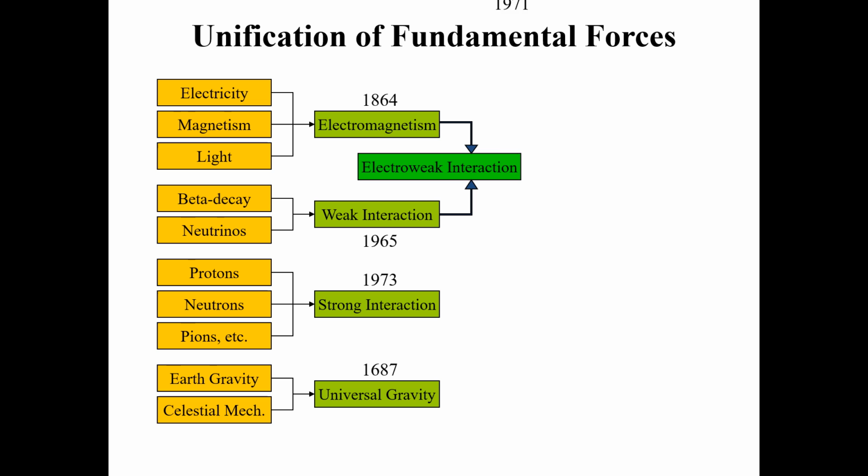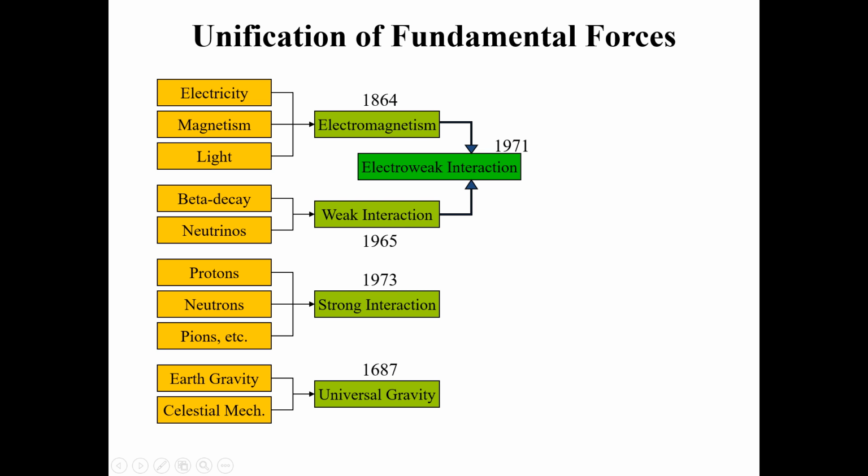Then, around 1973, the scientists introduced the concept of electro-weak interactions. What was the key idea in electro-weak interactions?